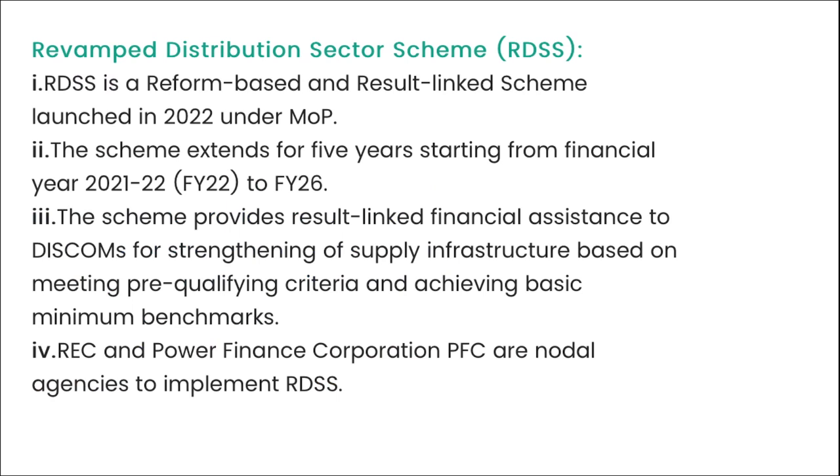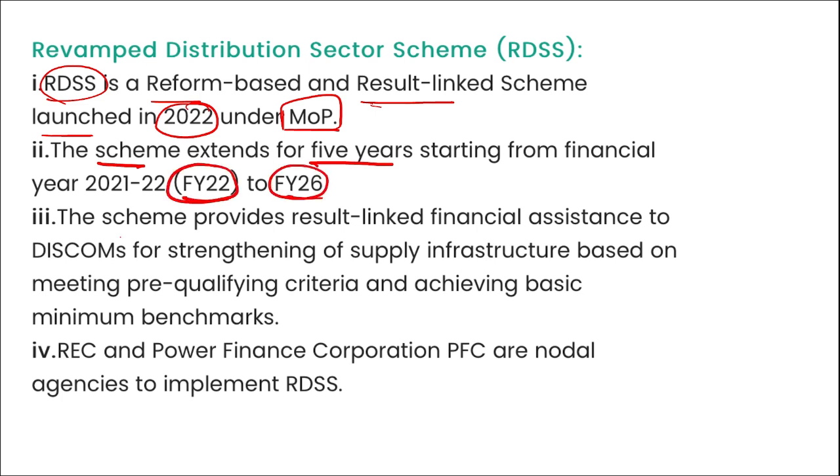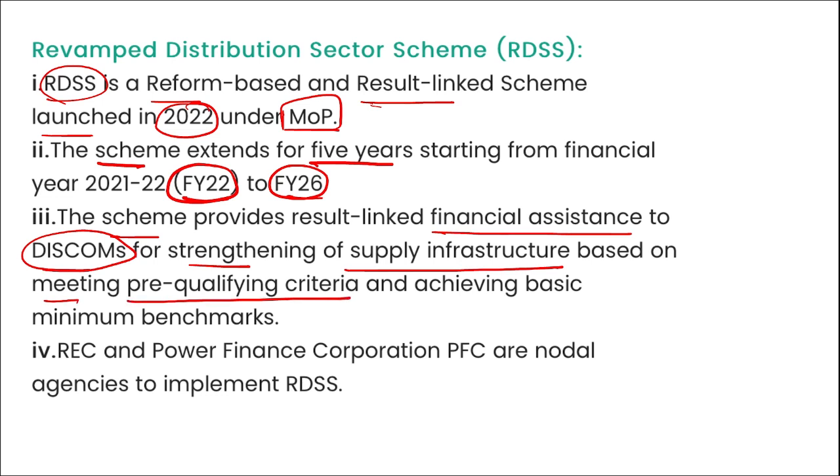Apart from this, remember, this collaboration will improve the operational capabilities and financial resilience of the discoms. Here RDSS, we just saw, RDSS is your Revamped Distribution Sector Scheme, a reform-based and result-linked scheme that was launched in 2022 under the Ministry of Power. The scheme extends for 5 years, from fiscal year 22 to fiscal year 26, and the scheme provides result-linked financial assistance to discoms for strengthening their supply infrastructure based on meeting pre-qualifying criteria and achieving basic minimum benchmark.